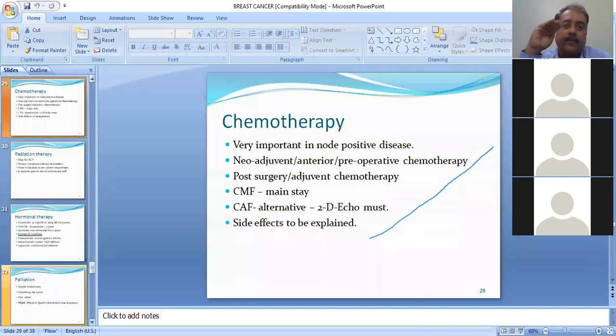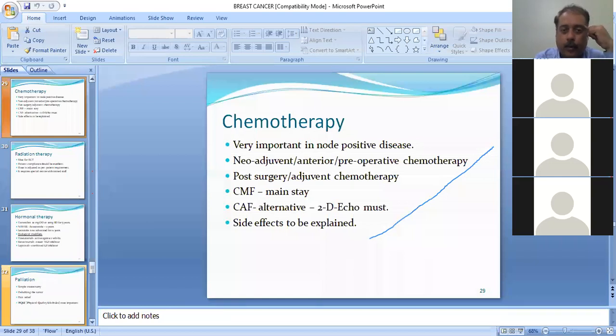So that is why it was converted into modified radical mastectomy, which is again subdivided into 3 types: Patey's, Auchincloss, and Scanlon's, as per the modifications and approaches, where we dissect the structures underneath. And then of course the simple mastectomy, or we call it a toilet mastectomy sometimes, in patients with locally advanced breast cancer. So this is about the surgical aspect here. But in theory, you are supposed to just enumerate the main components. If you have time, if you are well versed with the diagrams, please draw the diagrams.